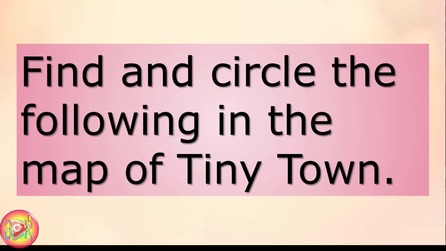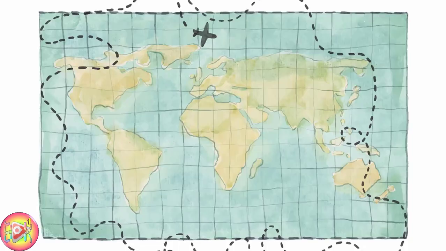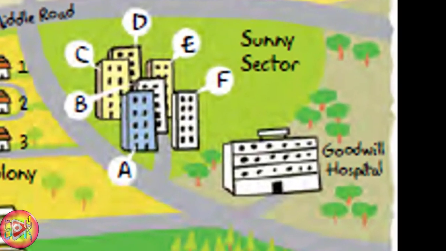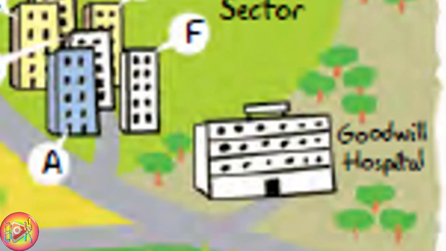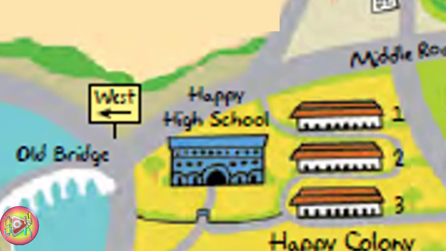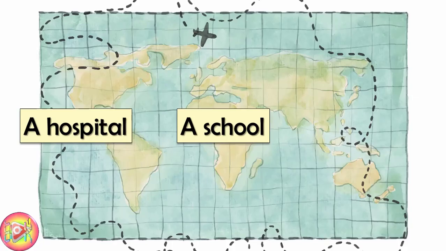Find and circle the following in the map of tiny town. A hospital. Where is it? Here it is. Very good. A school. Where is it? Here it is. Very good.